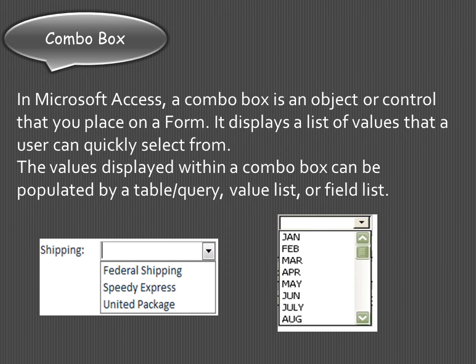Combo box. A combo box is a data capture control, just like a text box. You can see it has a drop down list with predefined values. The user just needs to click on these values to select them, or we can also type the value which we want to enter in a combo box.